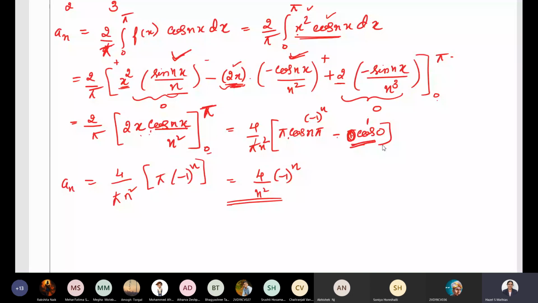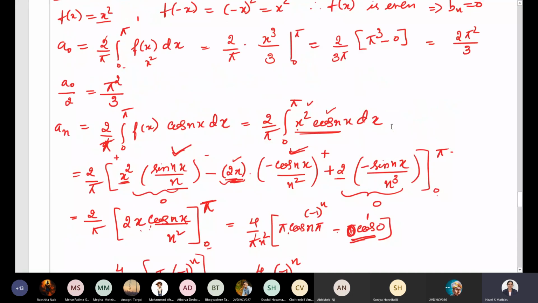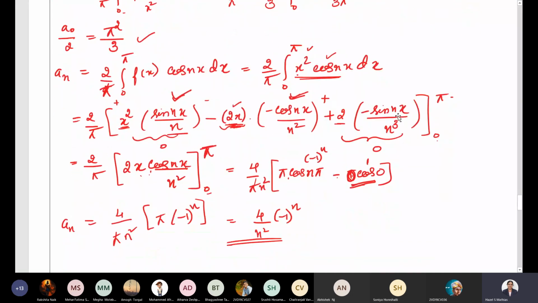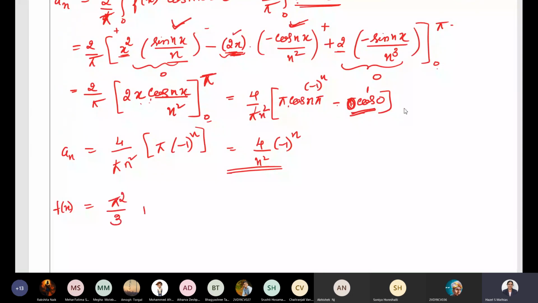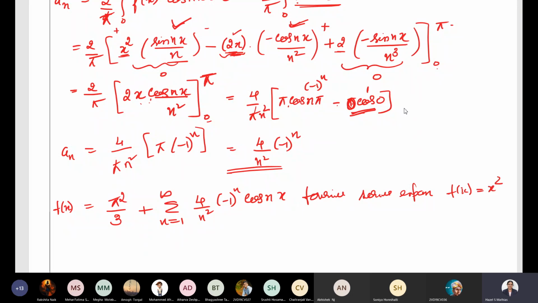bn is however going to be 0. So let's write the Fourier series expansion. a naught by 2 is pi square by 3, plus summation n equal to 1 to infinity an, an is 4 by n square into minus 1 power n, cos nx. This is the Fourier series expansion of f of x equal to x square. I hope this is clear how to find the Fourier series expansion.